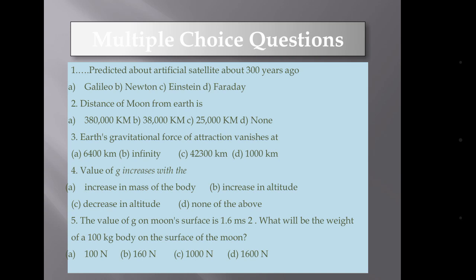Our first MCQ is: Dash predicted about artificial satellite about 300 years ago. Here are four options: A, Galileo; B, Newton; C, Einstein; and D, Faraday. Among these four options, one is correct and you have to encircle the correct answer.